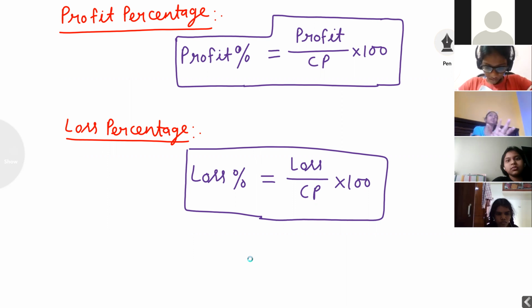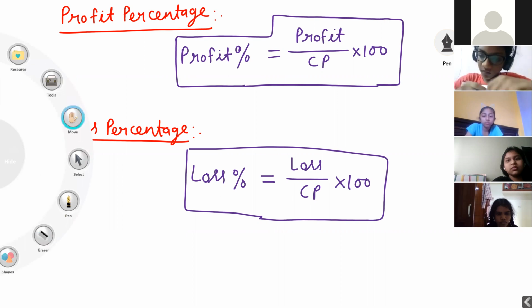There are 4 IIT formulas, and these are very, very important. Note down, everyone. Keep the first star point.